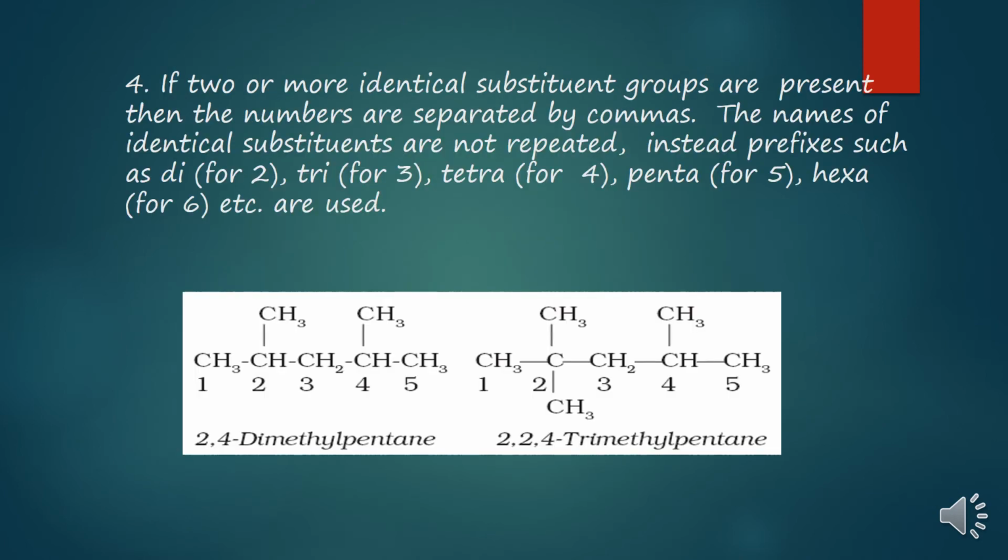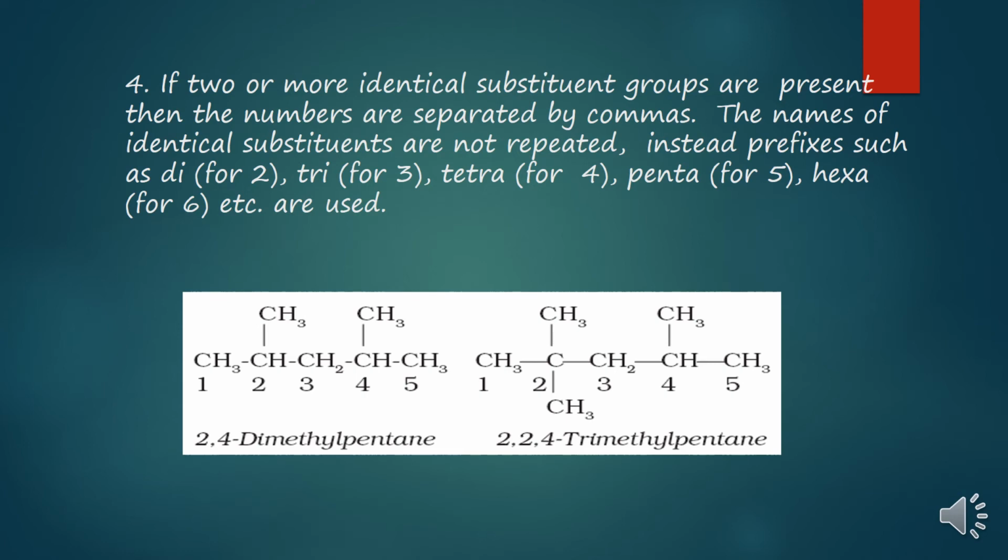Now children, if 2 or more identical substituents are present in a compound, how do we write the name of that compound? If you see this example, there is a main chain of 5 carbon atoms, carbon 1, 2, 3, 4 and 5. And on the 2nd and 4th carbon atoms, you are seeing there are 2 methyl groups. So how would we write?